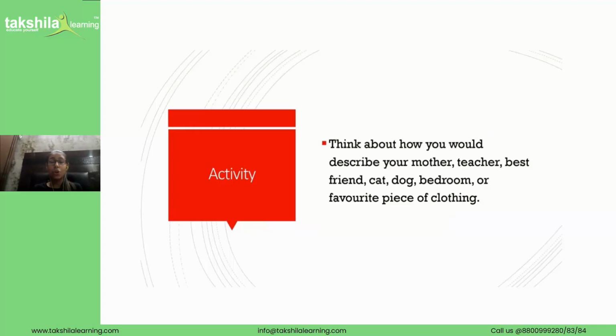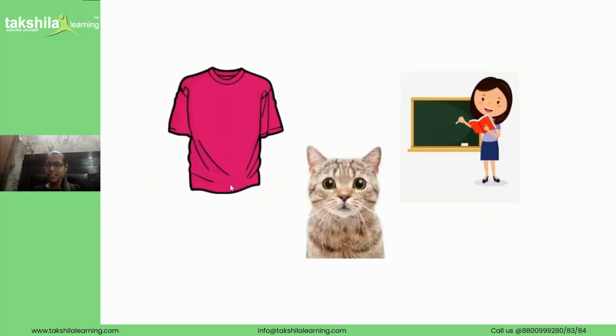The first one is a t-shirt, a piece of clothing. I love to wear t-shirts. Do you love to wear t-shirts? Yes. So this t-shirt is pink in color. Can you tell me what is the word pink? The word pink is an adjective. What is it? It is an adjective, right?